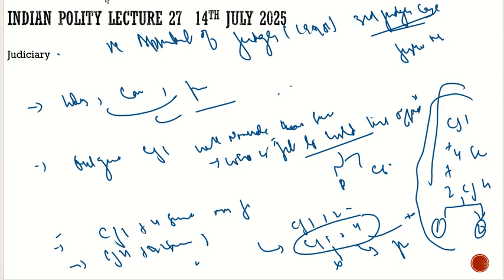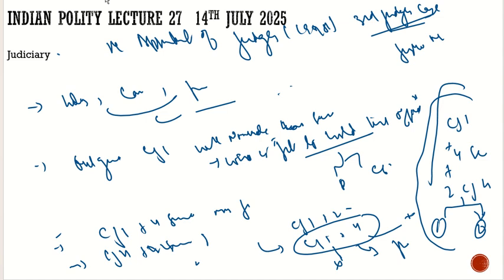Then the case went again to the Supreme Court under the second Judges case, and in this second Judges case, many things changed. First, it was established that consultation does mean concurrence. Second, the collegium system was established: the Chief Justice of India plus two other judges, and other things were also established. Then the case again went for revisiting. Parliament recommended the president to send the judgment on the appointment of judges again.